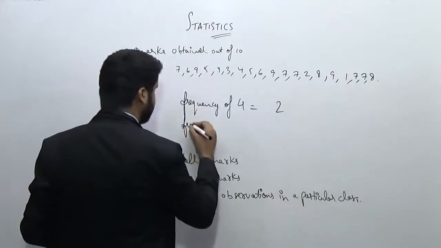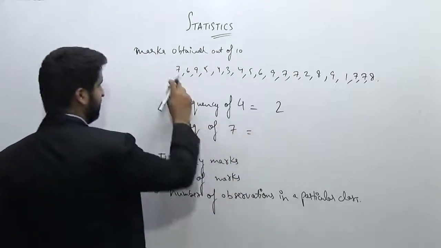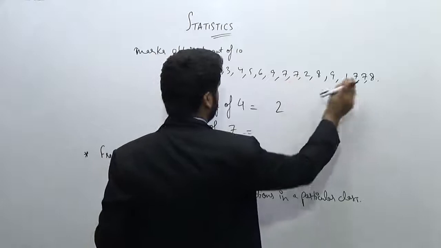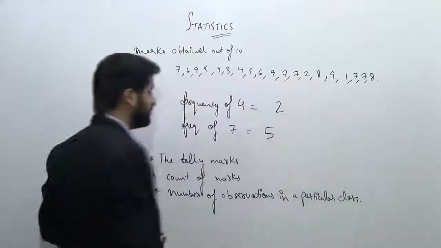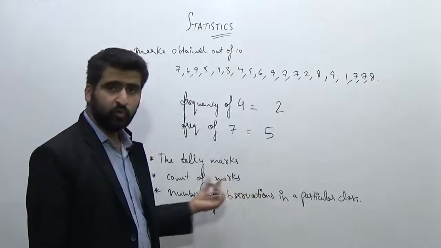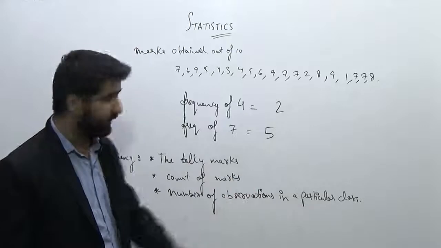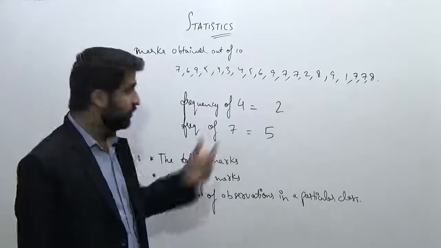If I want to see the frequency of, let's say, 7, now the frequency of 7 will be 1, 2, 3, 4, 5. So it is coming 5 times. So the count of marks, or the count of numerical data, will give you the frequency. Right? What do I mean by tally marks? You must know